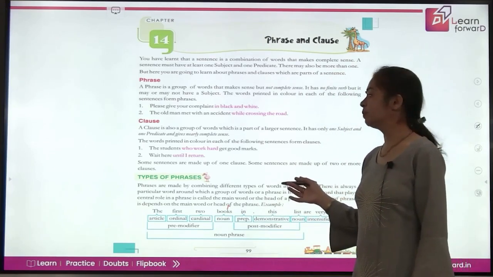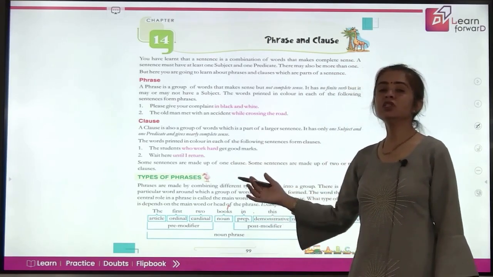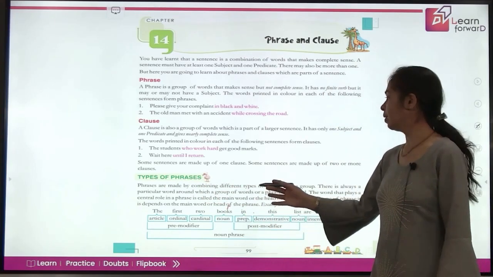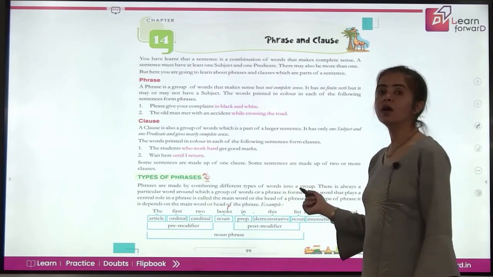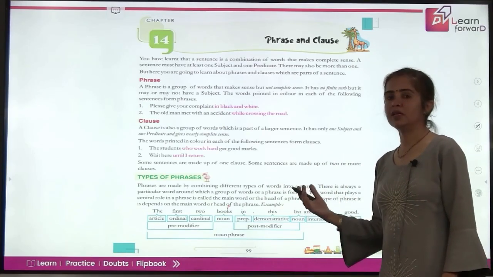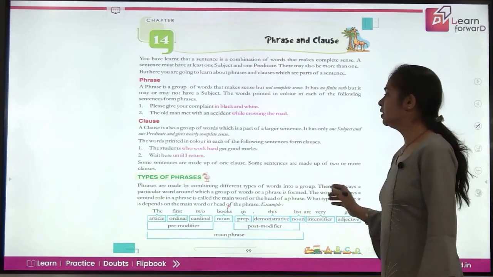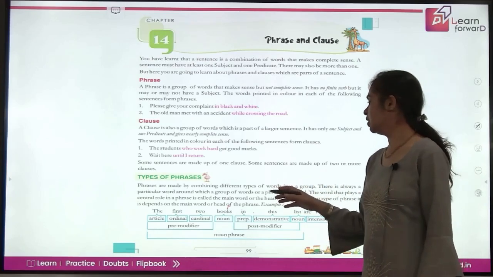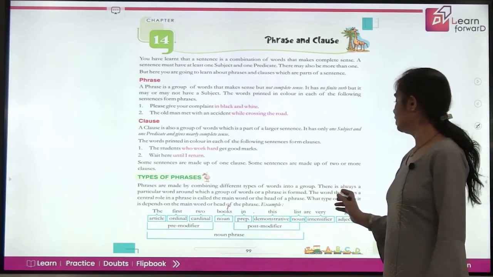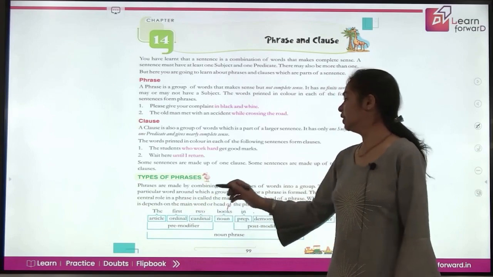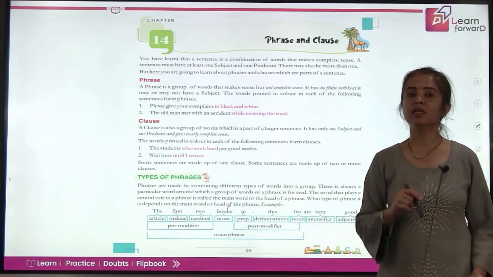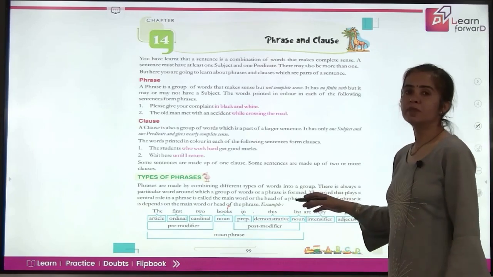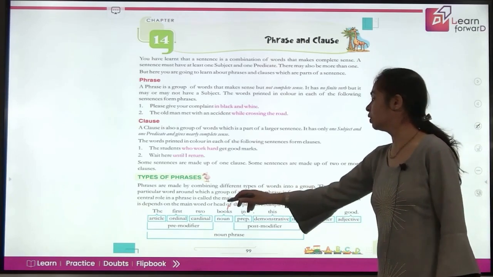Now, what are the different types of phrases? To understand that, we need to understand a few things in a sentence. Phrases are made by combining different types of words into a group. So it is a proper arrangement of words. There's always a particular word around which a group of words are related or a phrase is formed. The word that plays the central role in a phrase is called the main word in that phrase, and that will help you identify what type of phrase you are talking about. This is the head of the phrase, or this is also called the main word.